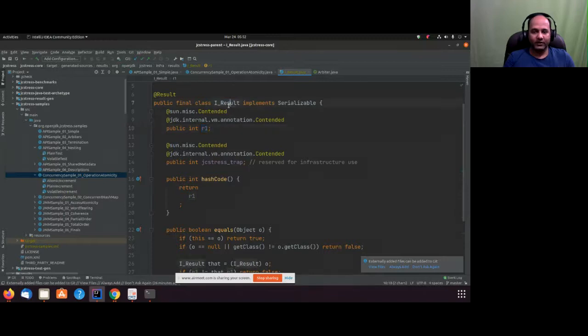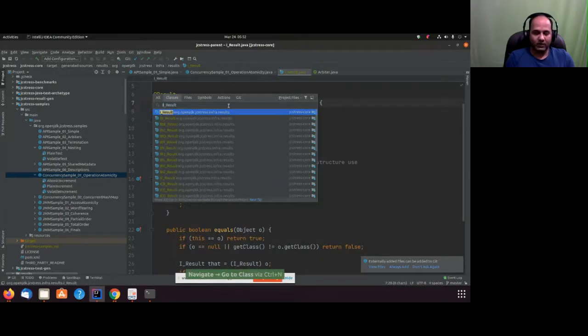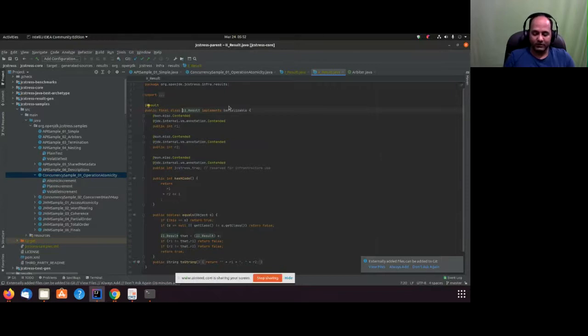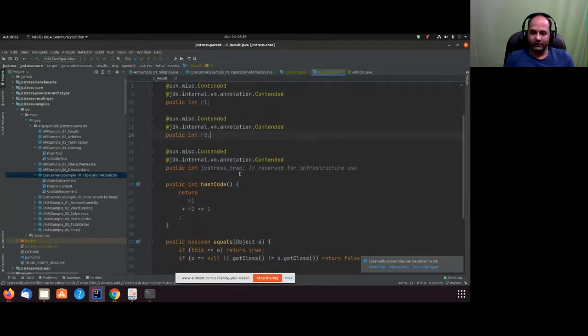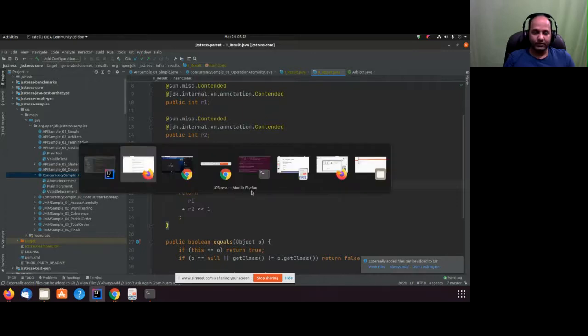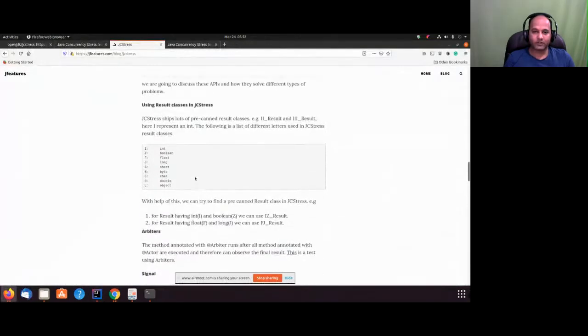If I try to open II underscore result, it has two variables, R1 and R2, two instance variables. So one thing is clear: with single I, it was just one integer; if it is double I, then it is two integers. This is a particular convention JCStress is following, and I have a description of it on my blog.